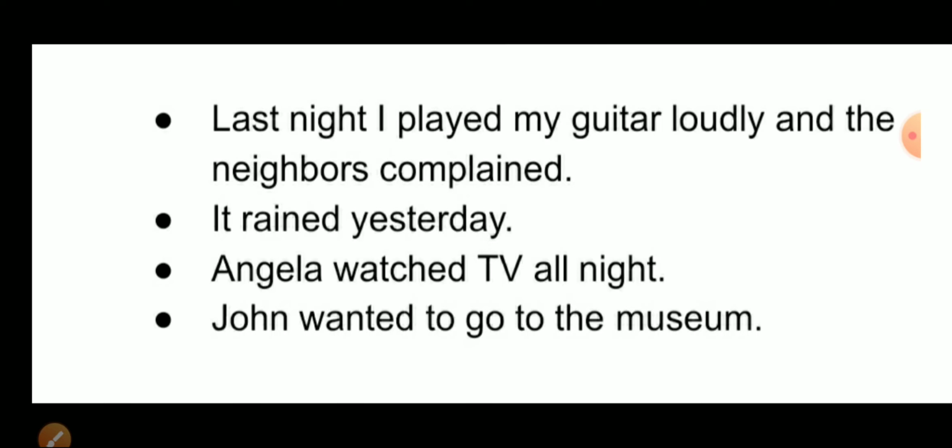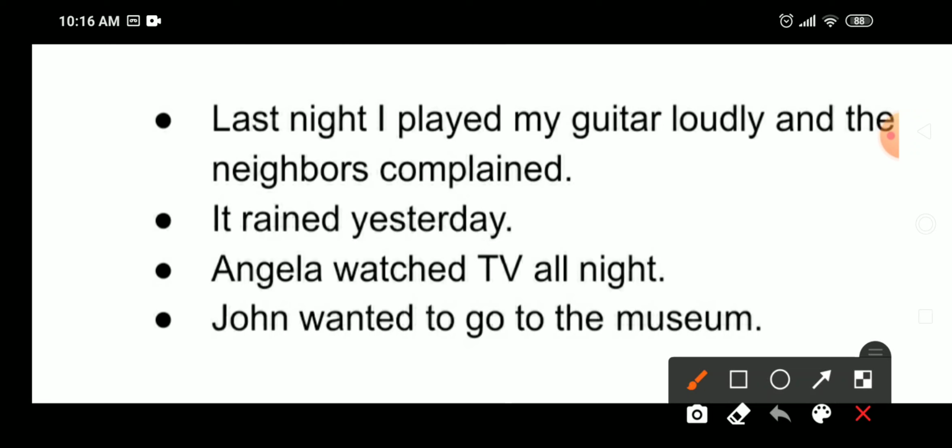Now here you can see that played, second form, complained, second form, rained, second form, watched, second form, wanted, second form. It means these are sentences in simple past tense. It means in simple past tense we use the second form.